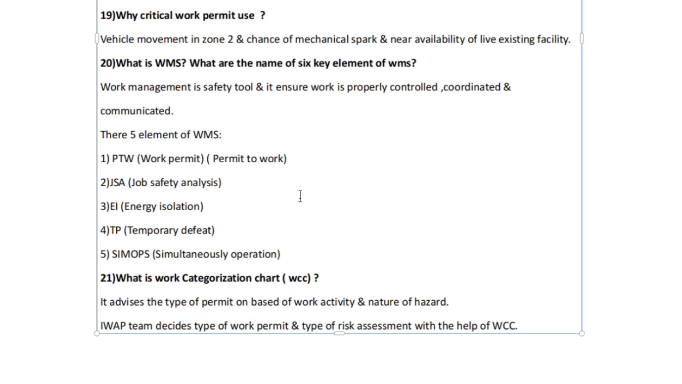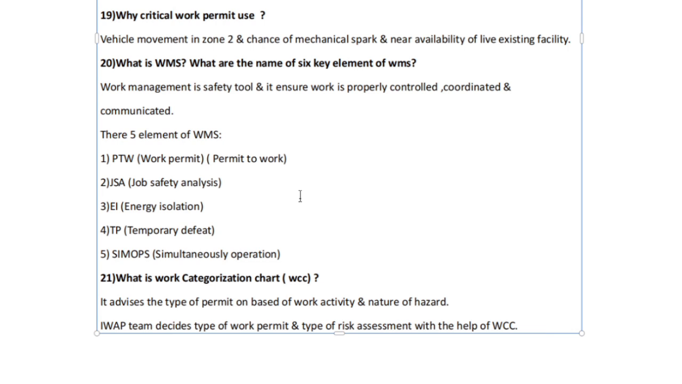Next, what is WMS and what are the names of the key elements of WMS? Work management system is a safety tool and it ensures work is properly controlled, coordinated and communicated. There are 5 elements of WMS: permit to work, JSA, that is job safety analysis, energy isolation, temporary refit and simultaneous operations, that means SIMOPS. Work permit, JSA, energy isolation, temporary refit and SIMOPS.